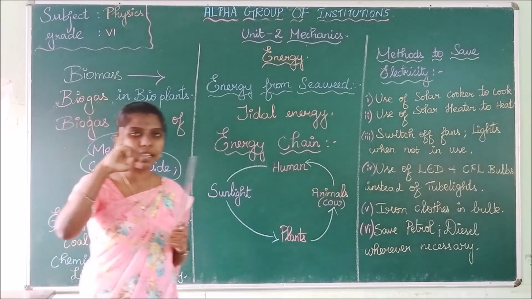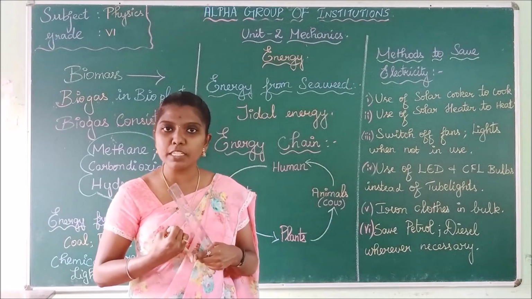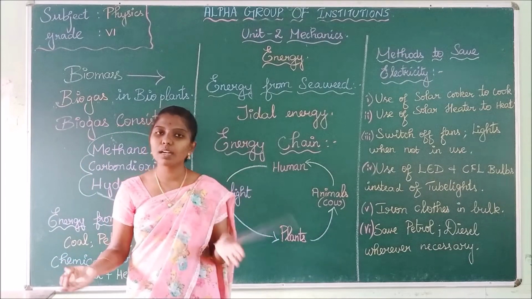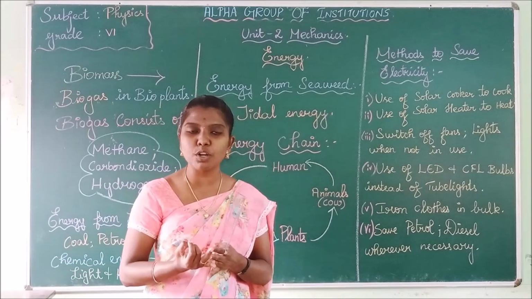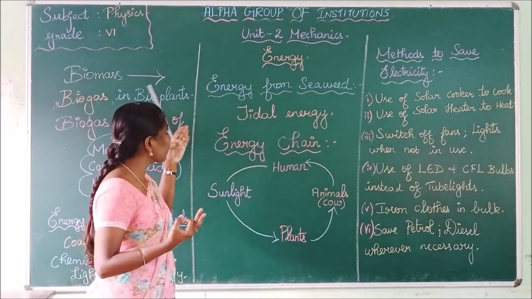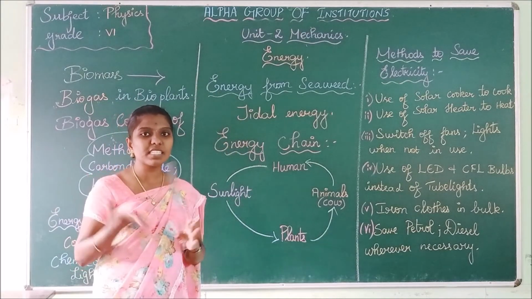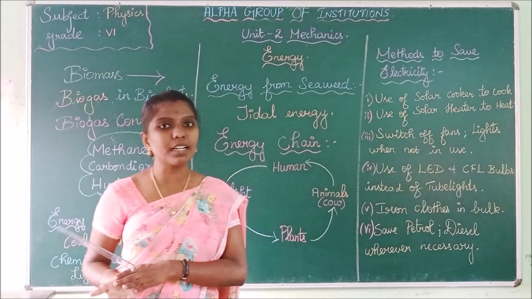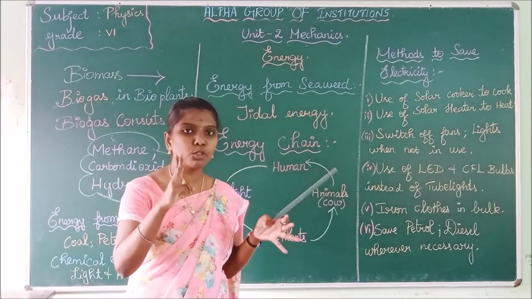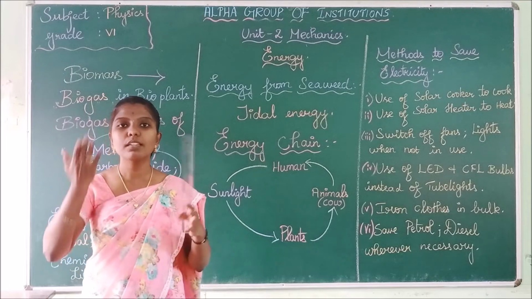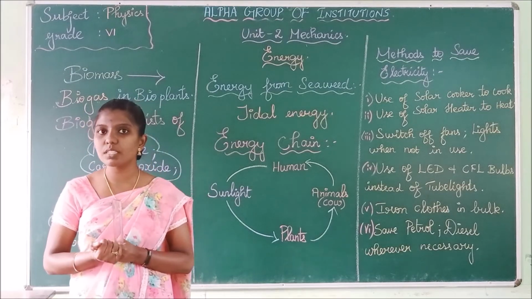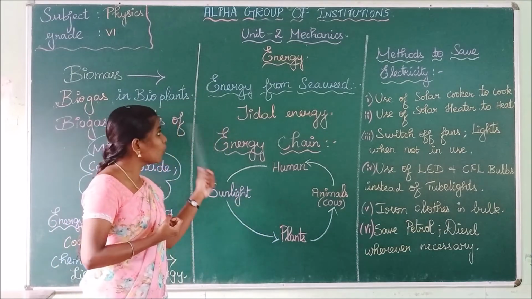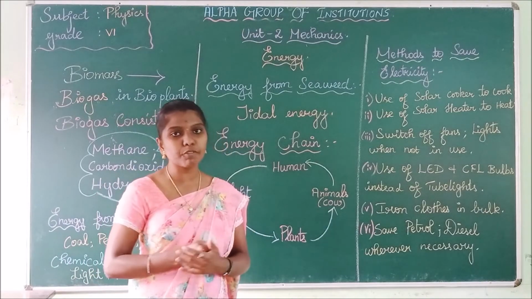We have seen what is energy. Energy is the capacity to do work. Then we have seen the transformation of energy from one form to another, with examples. Next, we have seen how energy is produced from biomass, seaweed, etc. Then we have seen sources of energy, conventional and non-conventional. Conventional sources are of two types, commercial and non-commercial. Then we have seen examples of non-conventional sources, what is solar energy and what is wind energy. Now, we have seen the various methods to save electricity.